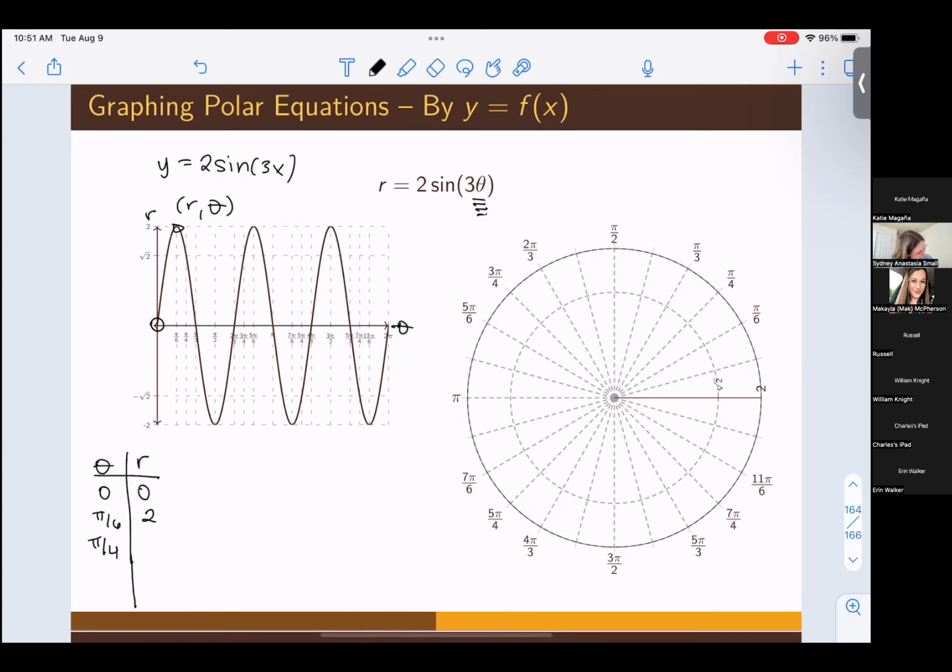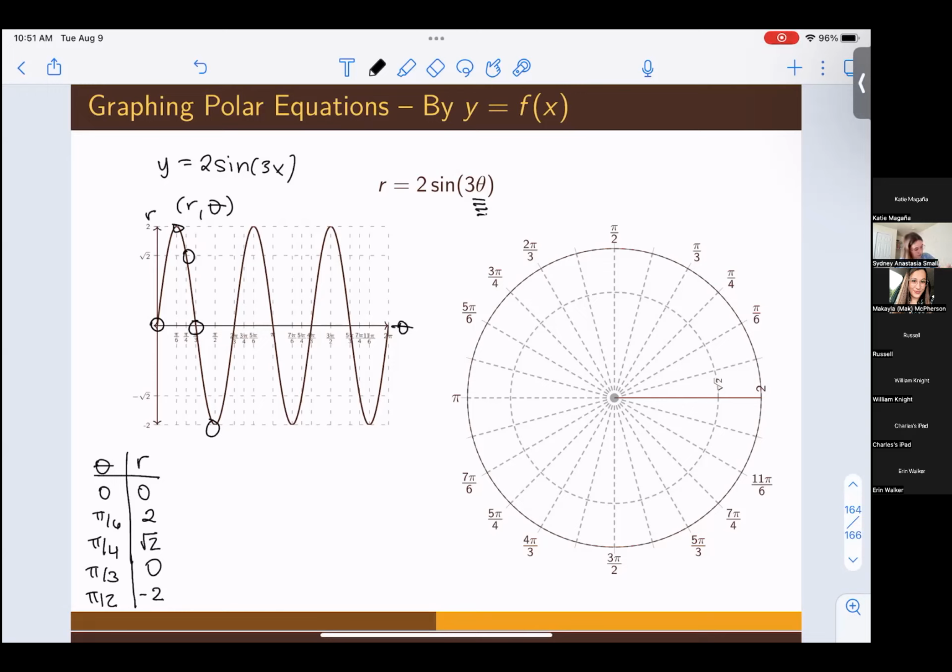At pi over 4, right here, we can see that it crosses the line square root of 2, so our r is going to be square root 2. At pi thirds, we're going to hit 0 right there. And at pi halves, we're going to hit -2. So look, we have this so far. Let's see what of the graph this little piece gets us.